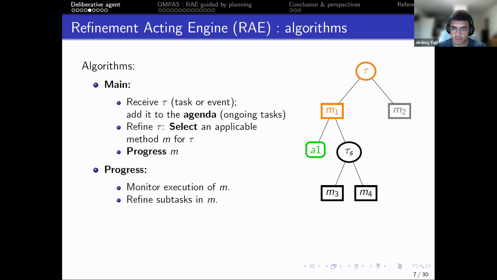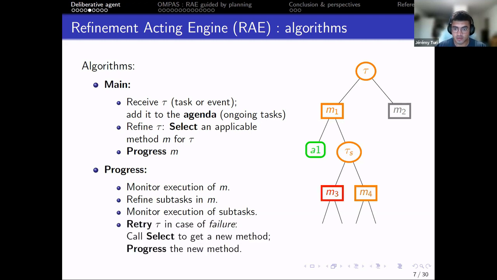Then if you have a subtask, you refine again the subtask, and you monitor the execution of the subtask. In case of failure, you resort to a retry algorithm that will call select again to get a new method that has not already been tried and progress the new method. And when all tasks and methods are successful, the high-level task is a success.